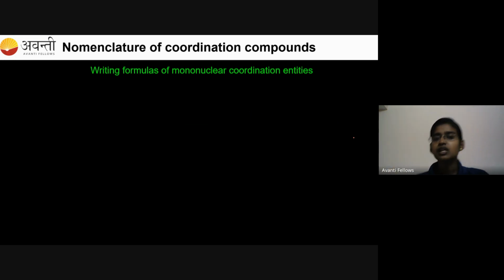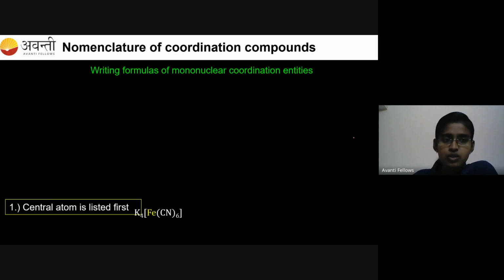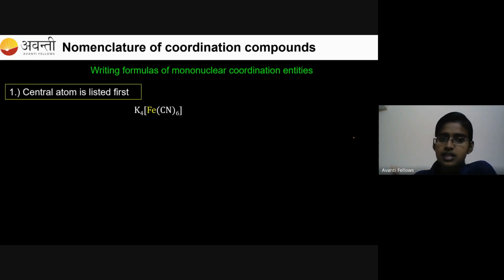First, let me tell you how to write the formula of a mononuclear coordination entity. Mononuclear means only one nucleus containing system. One nucleus in the sense one central atom. One central atom containing coordination entity. And how to write a formula for such a system. So rule number 1 is the central atom is listed first.